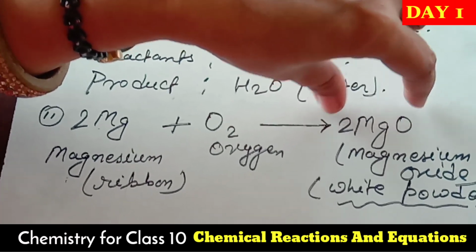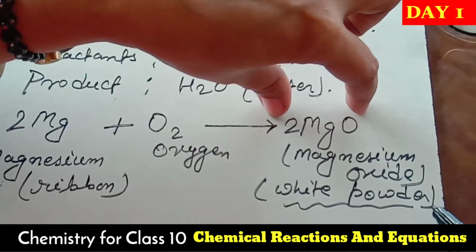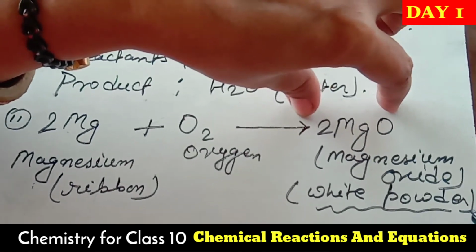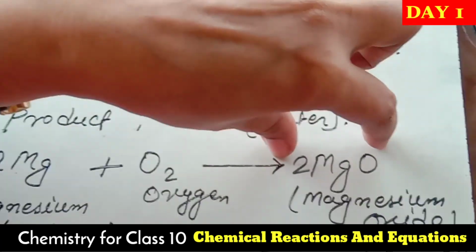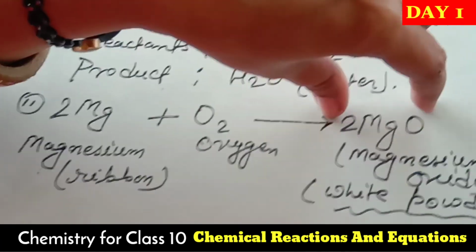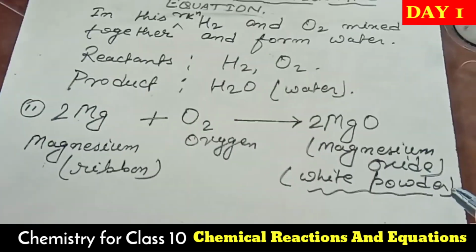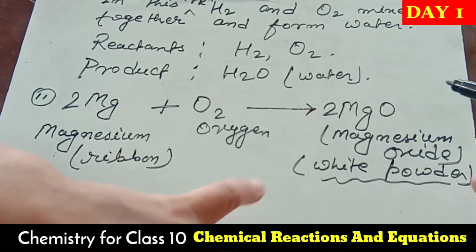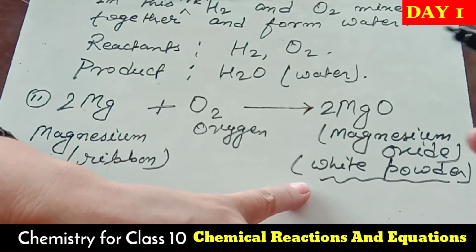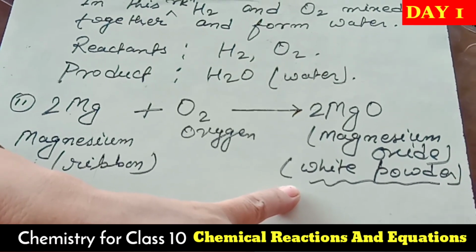Magnesium oxide, why is it basic in nature? Because it is a metallic oxide, and we all know that metallic oxides are basic in nature. So when we test this magnesium oxide with litmus paper, it will convert red litmus to blue litmus. What is the identification of a basic oxide?